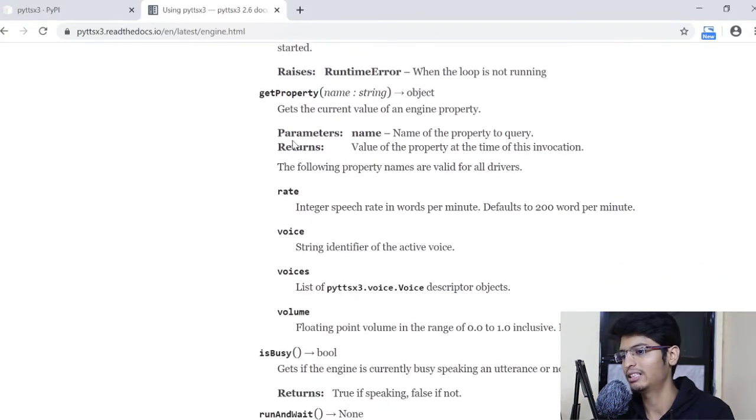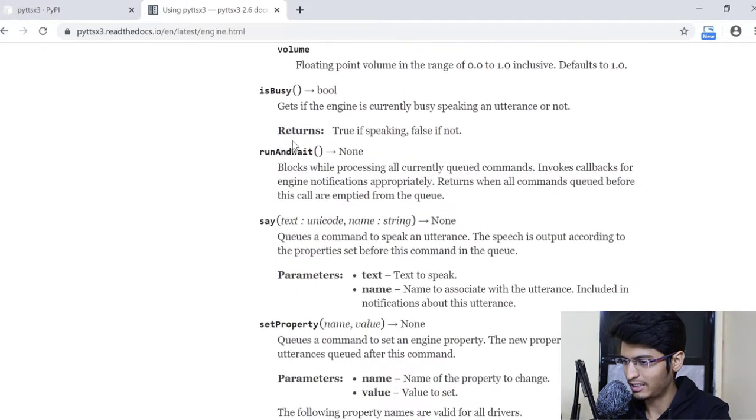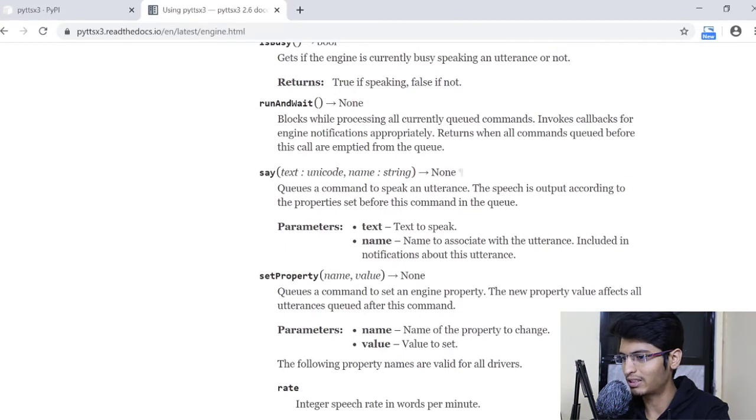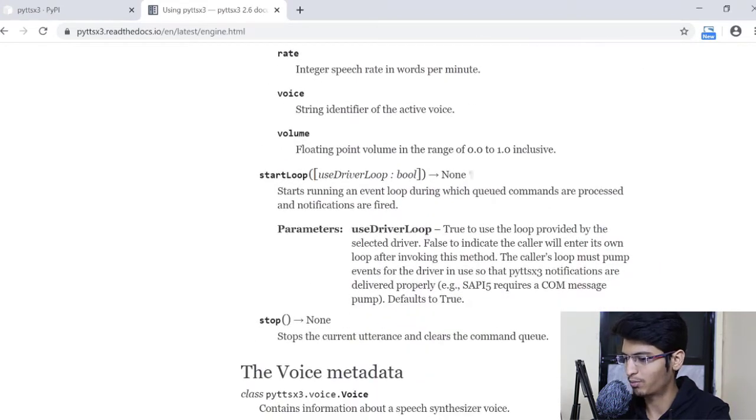As you can see on the screen, this get property method is a really important method that we will explore. Some other methods that we will use are this runAndWait method, then we have this say method, and the setProperty method. This whole thing we are going to utilize in our program.